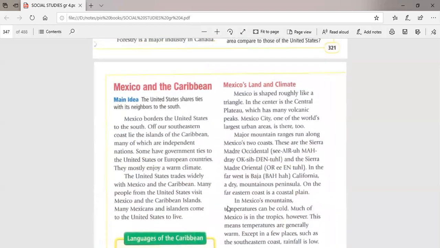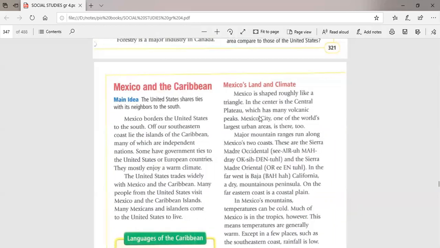Mexico and the Caribbean islands. Mexico borders America to the south. Okay, we know this information. And off our southeastern coast lie the islands of the Caribbean, okay? The Caribbean islands to the east. There are good ties between America and Mexico, and the United States trades widely with Mexico and the Caribbean islands at the same time. And visitors from Mexico to America and from America to Mexico, no problem.